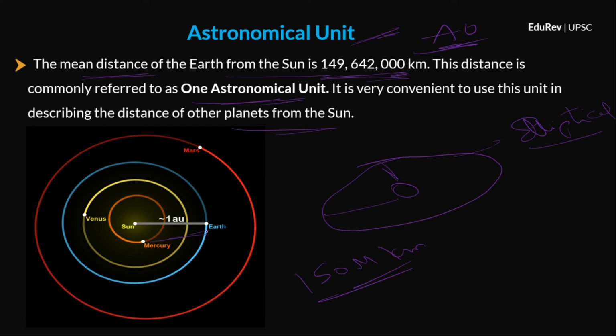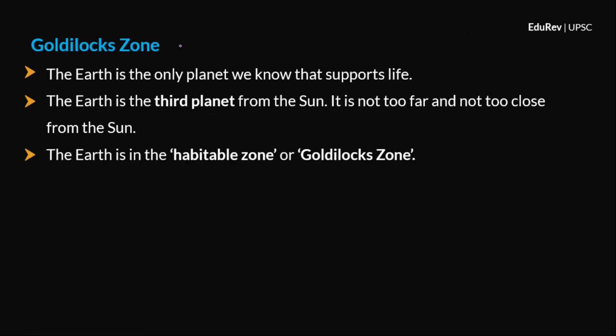Clear? Now, let us try to understand this very important concept called the Goldilocks zone. Now, what is the special point or unique point about the Earth? The Earth is the only planet in the solar system which supports life. Yes? So, as far as we know, Earth is the only planet in the solar system that supports life. As far as we know. Because there might be many more planets out there which can support life, but as far as we know, Earth is the only planet. Because we did not discover any alien life as of now.